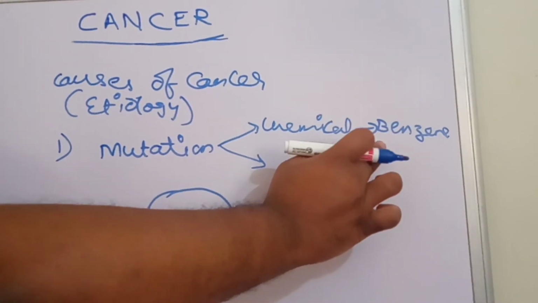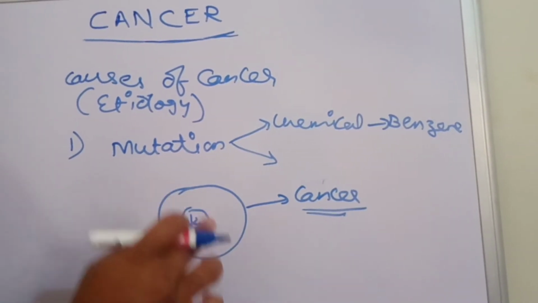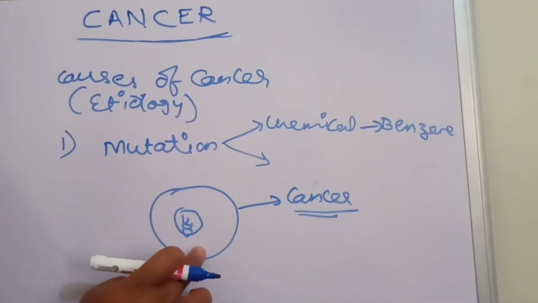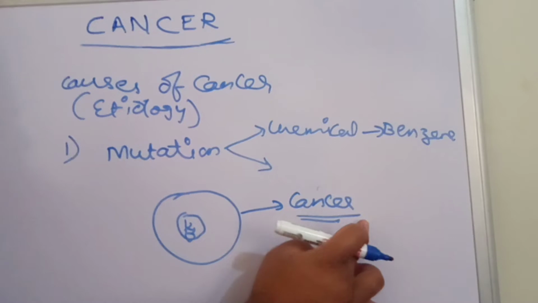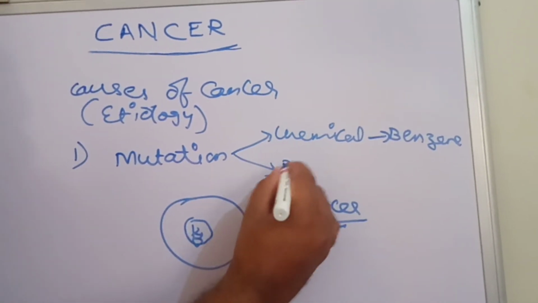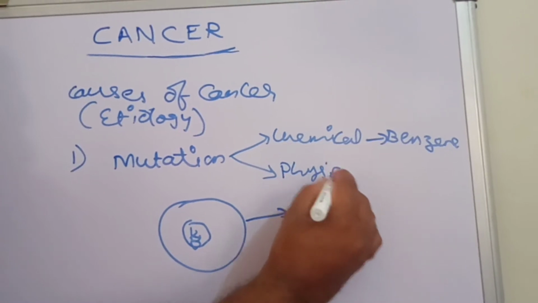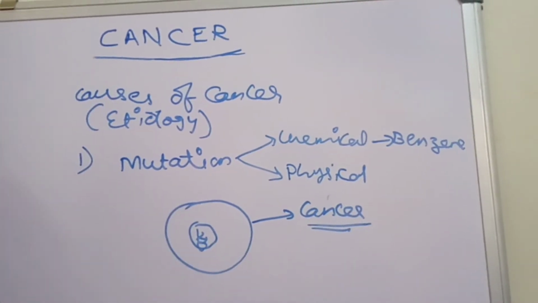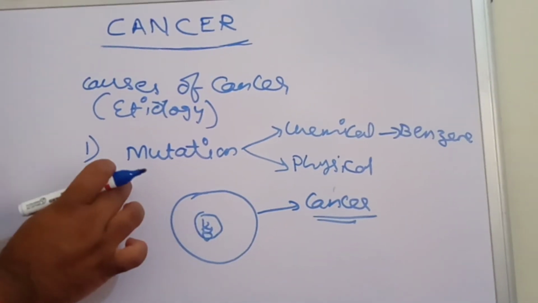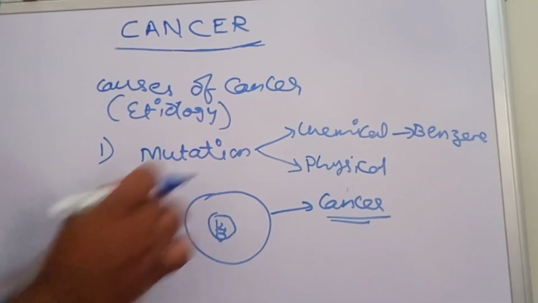So certain chemicals directly damage or change the genetic material in the nucleus of the normal cells, thereby leading to cancerous cells or a tumor. So one is chemical, and the other is physical. Physical damage of DNA in the cell also leads to cancer. So the first etiology factor is mutation.